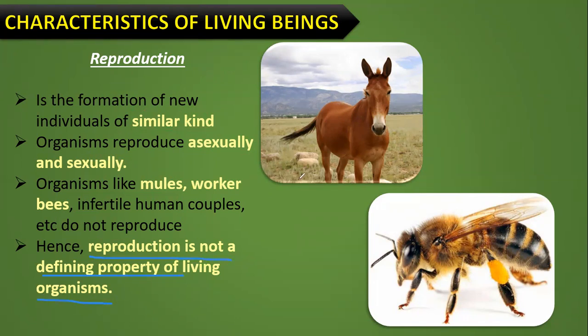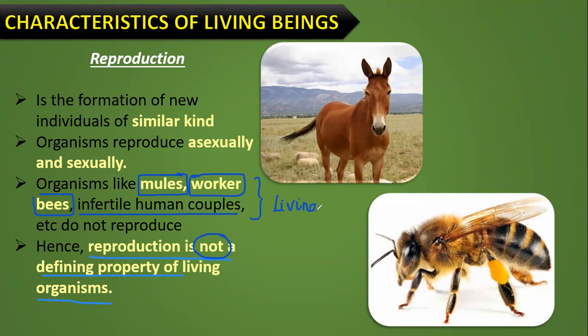Why can you not call it a defining property? Because you cannot say that all living organisms reproduce. For example, there are exceptions like mules, worker honeybees, and infertile human couples, even though these organisms are living.